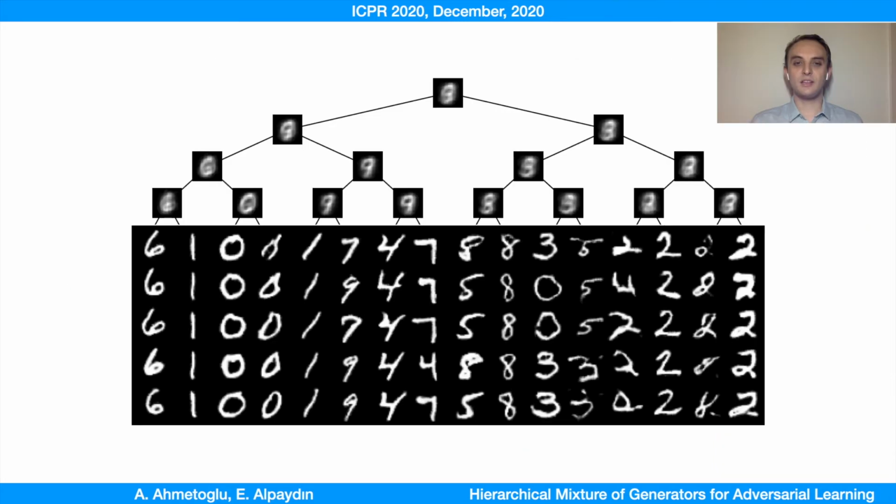One advantage of using Hmog over other models is that it provides a way to interpret the data hierarchically. For example, here for the MNIST dataset, we show the average responses of each node in the tree over 10,000 samples. And at the leaves, we show the 5 most probable responses for each generator. The root node shows the average of all generated samples. As we go down in the tree, patterns emerge. Even though the training is unsupervised, we can see that each generator converges to a specific digit or different variations of it. These gating units let us understand the specific job of the generator, which can be useful when we want to sample from a specific part of the distribution.